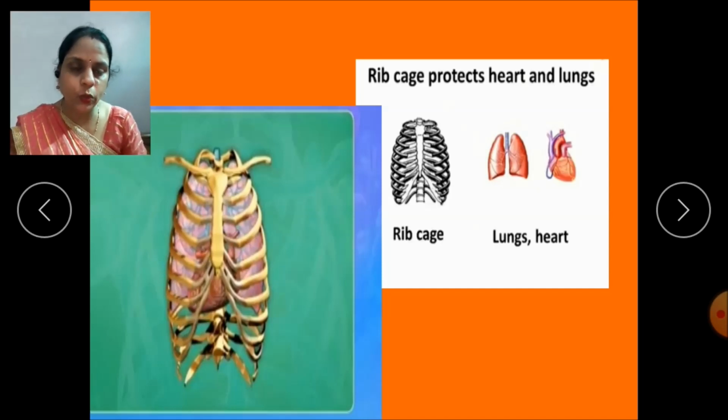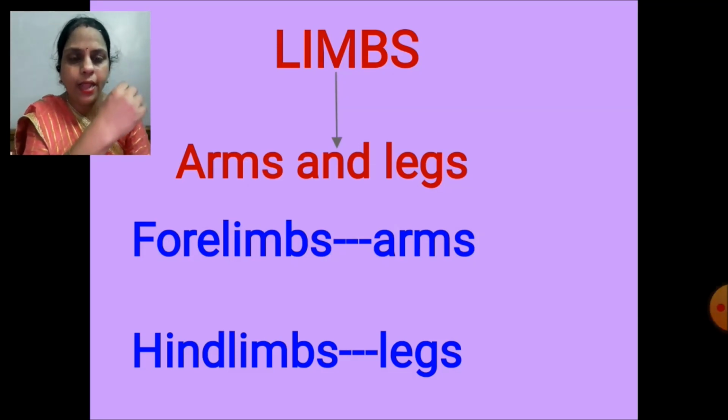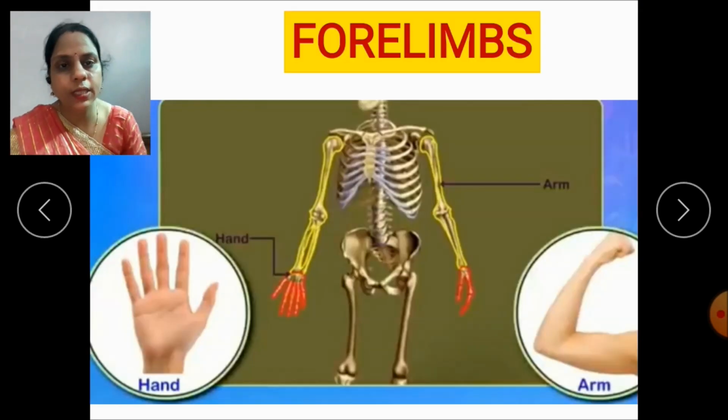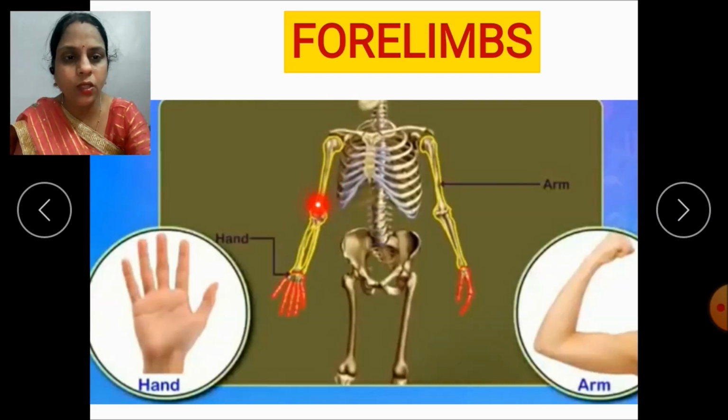Now let's move to the 4th part of the skeleton. Limbs. Limbs means arms and legs. There are 2 types of limbs, forelimbs and hind limbs. Arms are called forelimbs and legs are called hind limbs. First of all, we will discuss the forelimbs. This forelimb consists of the arm and the hand.